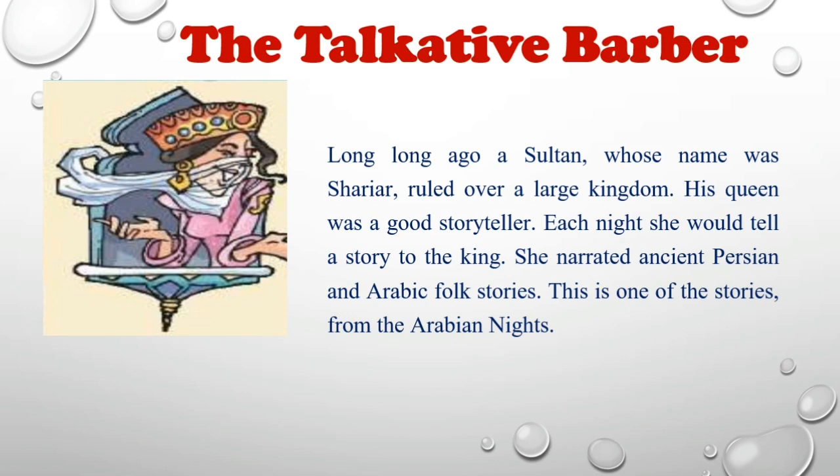The sultan had his queen, and the queen was a very good storyteller. She narrated stories in a beautiful way, and this story has been taken from the Arabian Nights. Arabian Nights is a collection of stories, and this is one among them. So let's read the story.